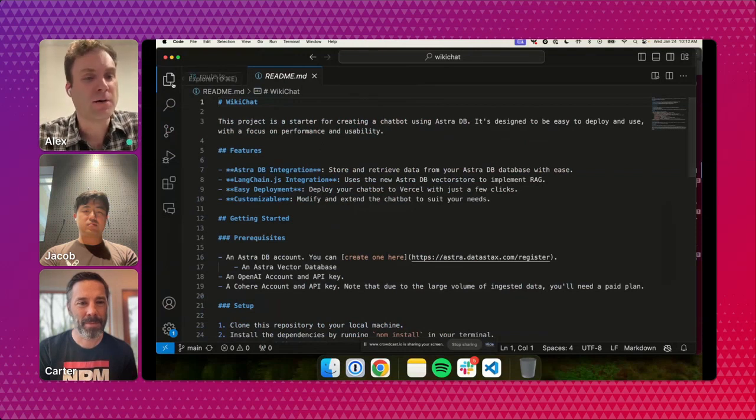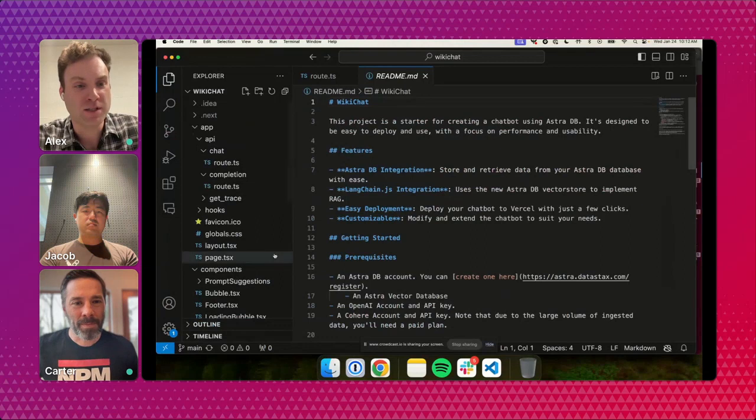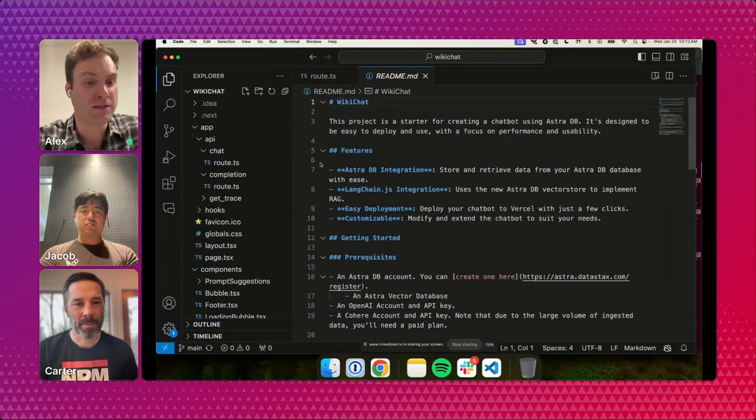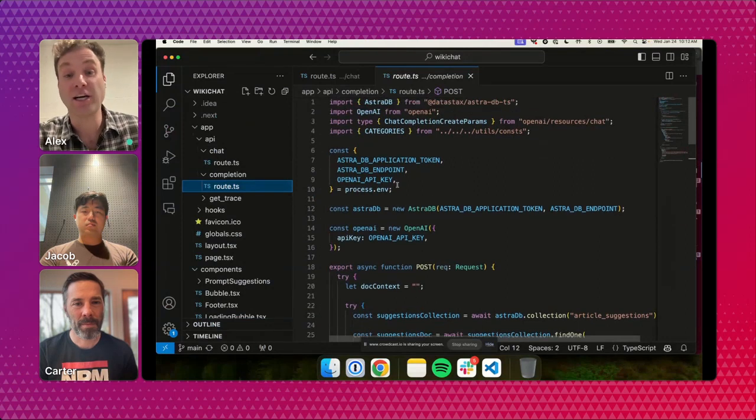Awesome. So this is a Next.js app, so both the front end and the back end are built into a single app. And there are really two core routes that drive this entire thing. The first is the suggestions you see at the bottom of the screen. That is this completion route.